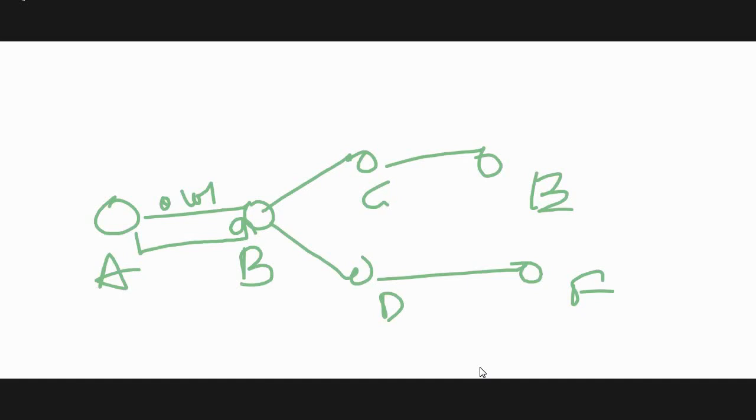So A to B, the data link layer will deal with. Now I want to communicate from A to F. But what happens when the data arrives here? What to do? I need to route the packet in this way.